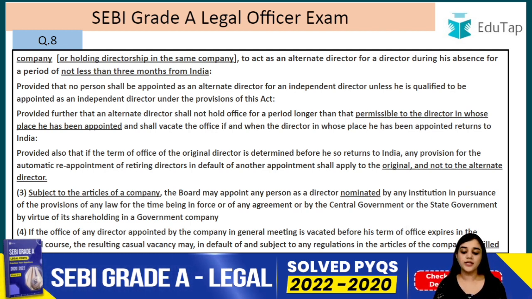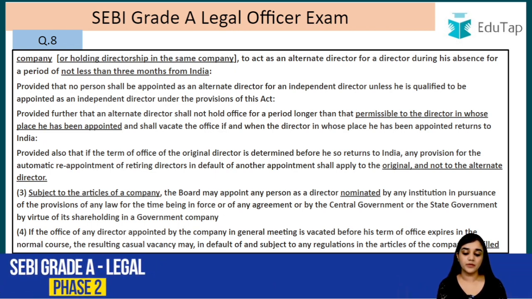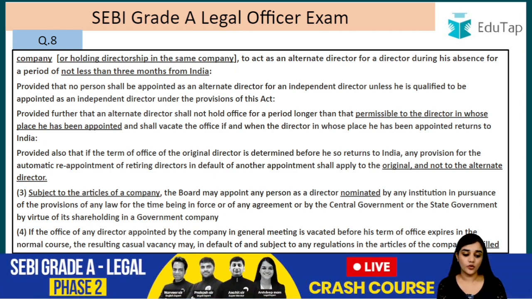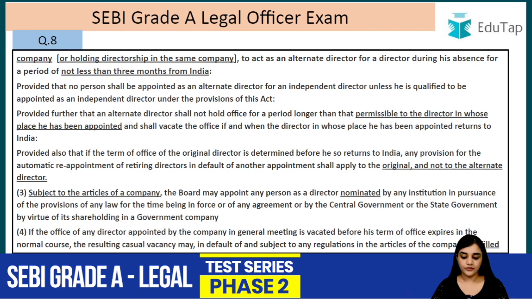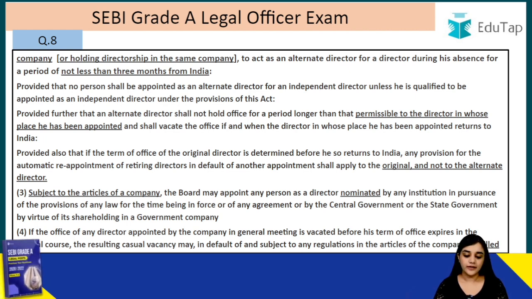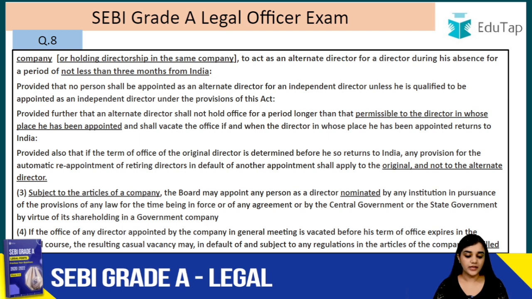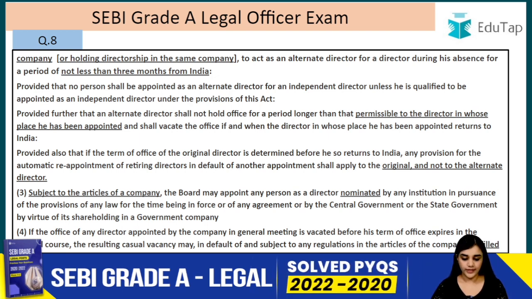So provided further that an alternate director shall not hold office for a period longer than permissible to the director in whose place, that is the original director, he has been appointed, and shall vacate the office if and when the director in whose place he has been appointed returns to India. Provided also that if the term of office of the original director is determined before he so returns to India, any provision for the automatic reappointment of retiring directors in default of another appointment shall apply to the original and not to the alternate director.